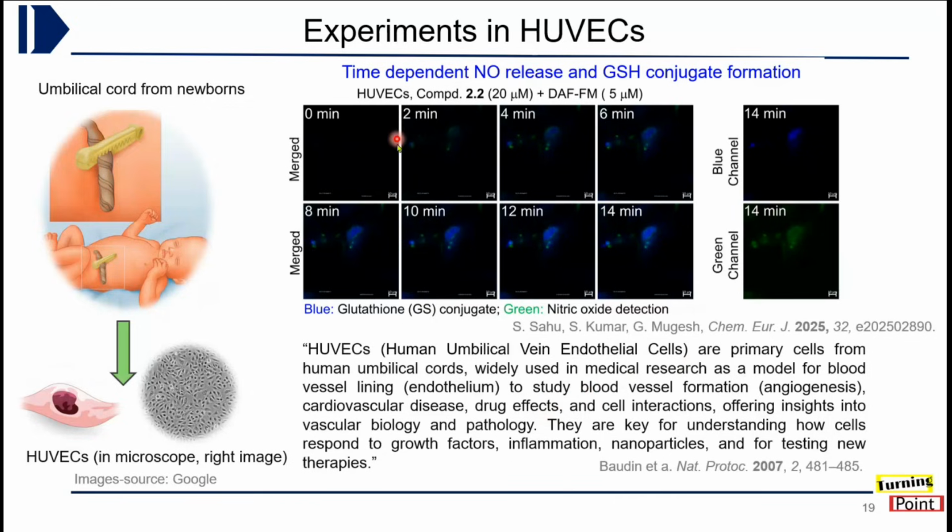In these cells, we incubated our compound and saw a time-dependent increase in the fluorescence of both. The blue fluorescence is the GSH conjugate, and the green fluorescence corresponds to the NO release. After 40 minutes, you can see the blue channel, the fluorescence of the GS conjugate, and the NO release. So we were able to test our compounds in more relevant cell lines, and indeed these compounds are able to release nitric oxide.